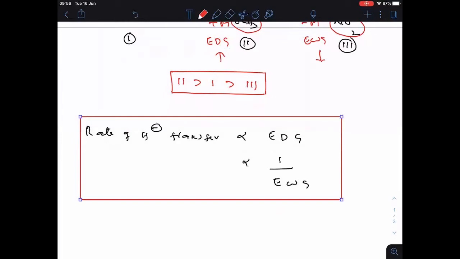Clear everyone? Please copy quickly all these things.